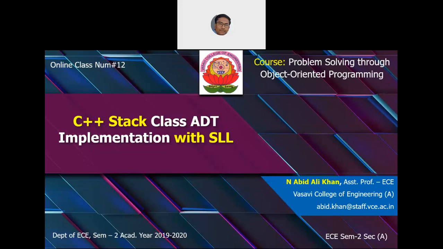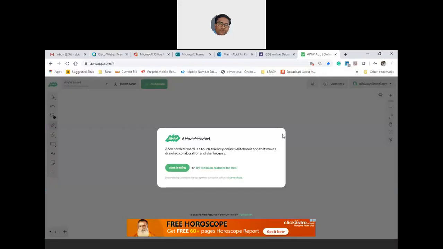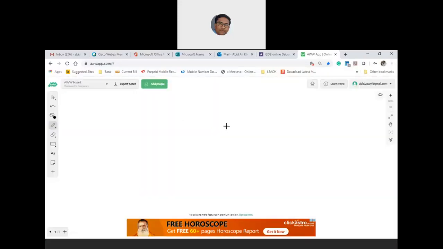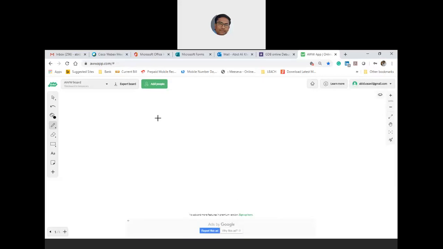So let us discuss the implementation of a stack using a singly linked list. What is a stack? It is last in, first out. And what is a singly linked list? Is the whiteboard visible? Yes, sir. Okay, so let me draw a sort of single linked list.